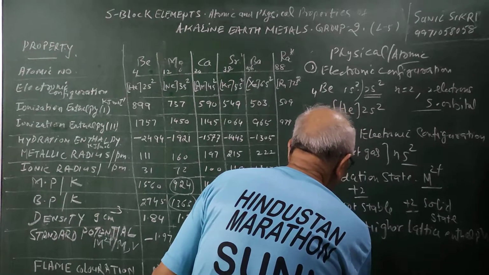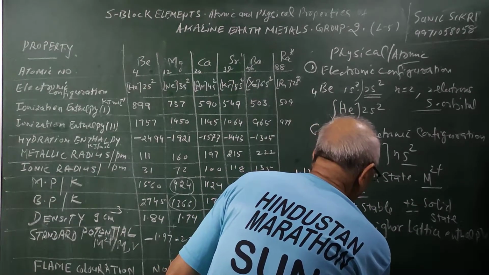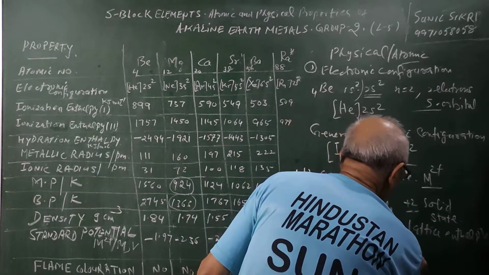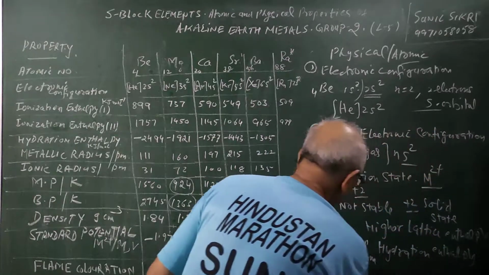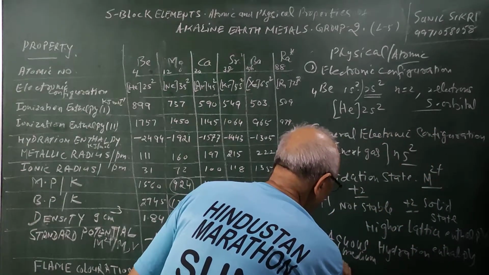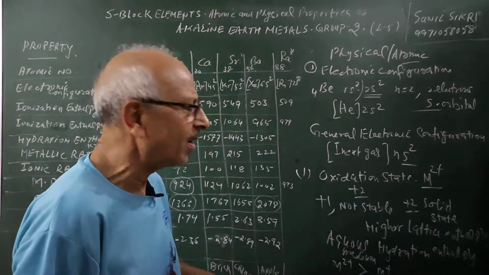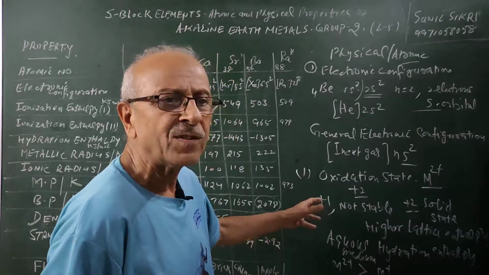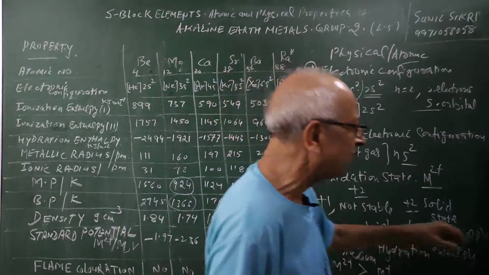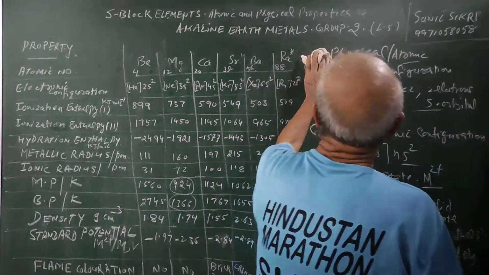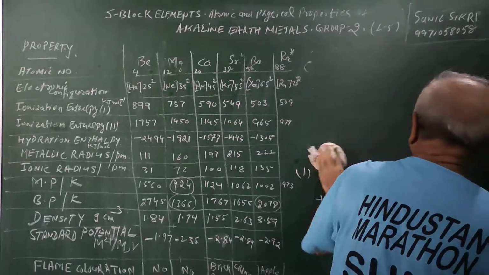And in aqueous medium or solutions, it is the hydration enthalpy. The hydration enthalpy of M2+ is more than M+, which compensates for the formation of +2 ions in the aqueous solution. So the oxidation state in solid and in solution is +2 because of the lattice enthalpy and high hydration enthalpy. Let us see the next property.